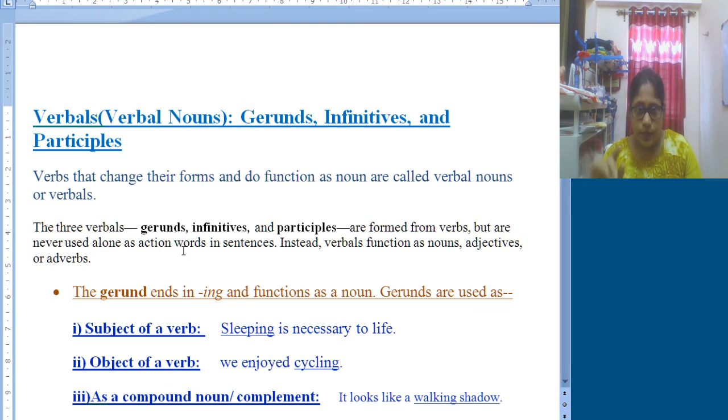I hope today we have completed this part, and by this we have completed our portion also, and we have plenty of time, so we will definitely do all these revision works. What you need to practice more is voice change, that is active and passive, and the tense part, which you need to do with much attention.